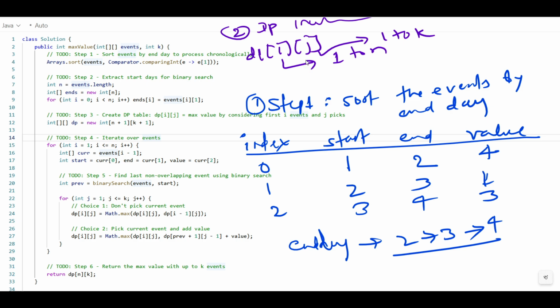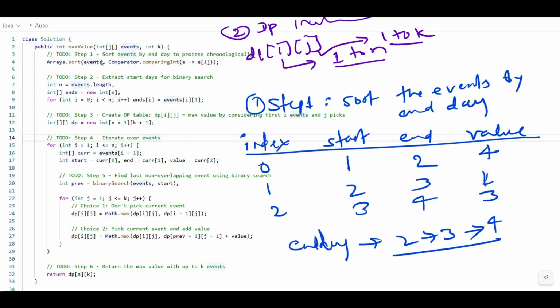I hope you understand, right? dp at i and j, so the number of events considered is 1 to n, and j will be how many events picked, that is 1 to k.